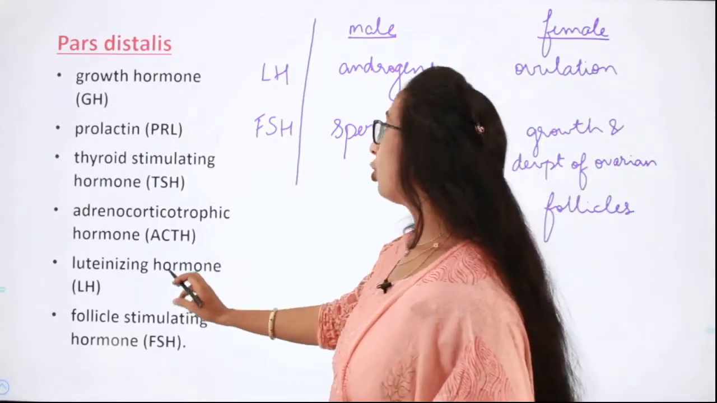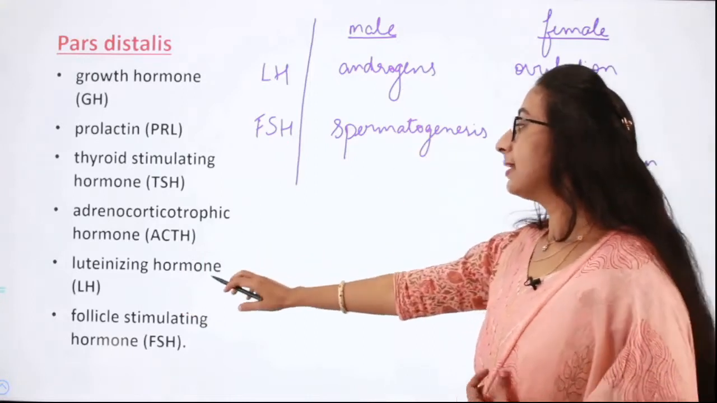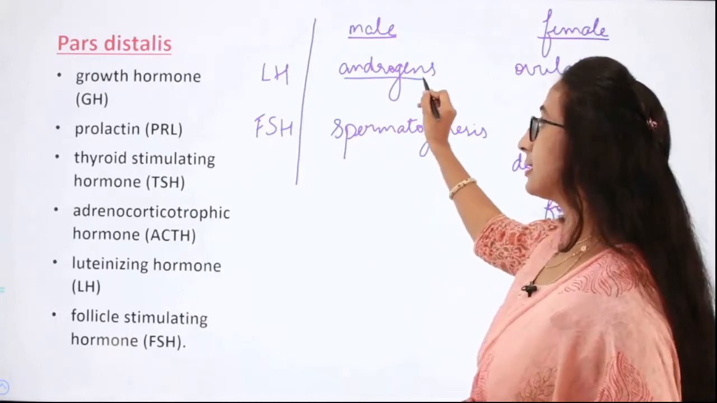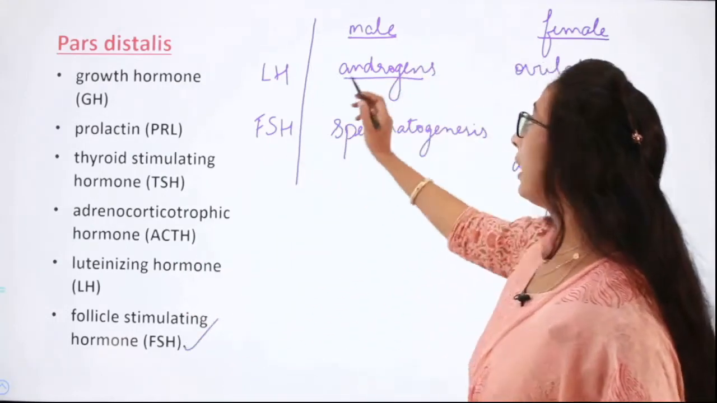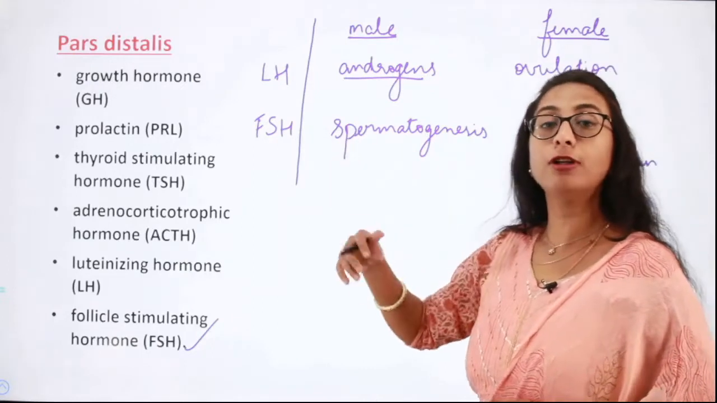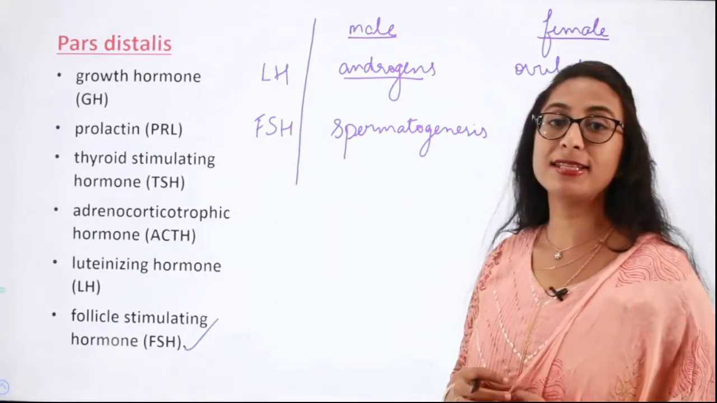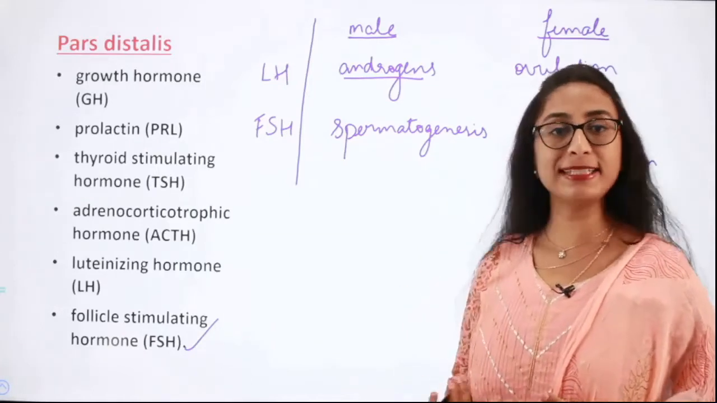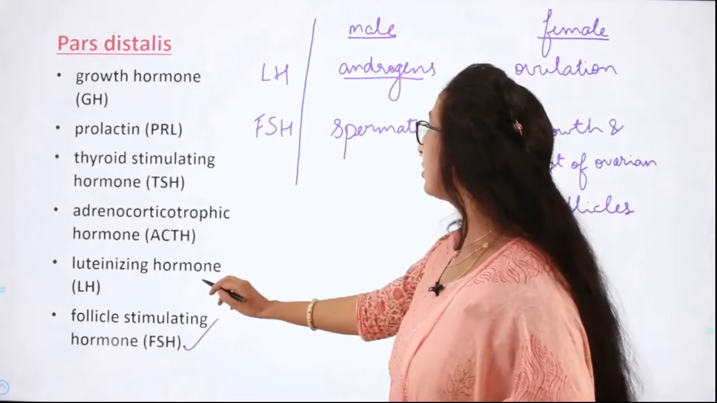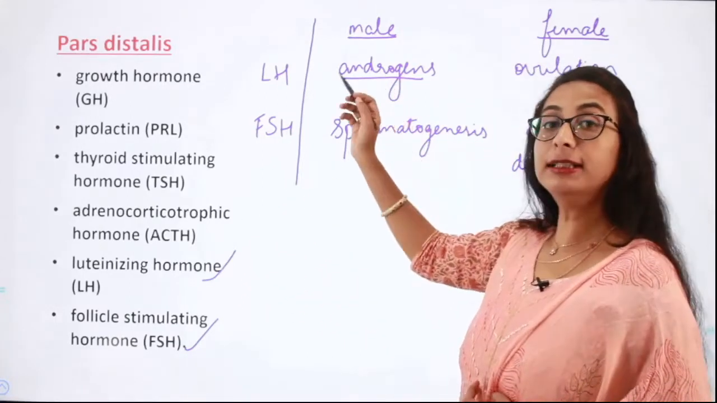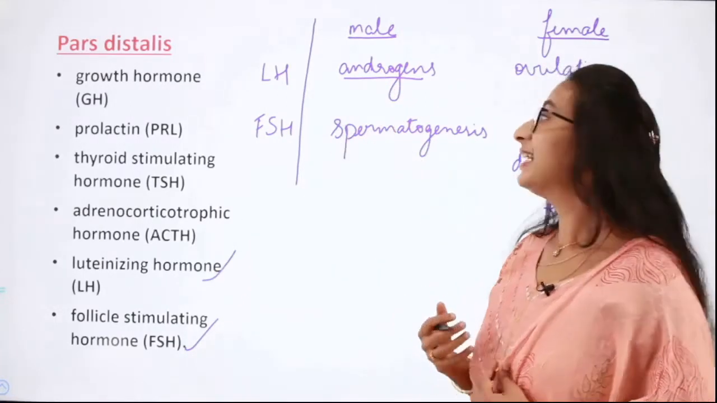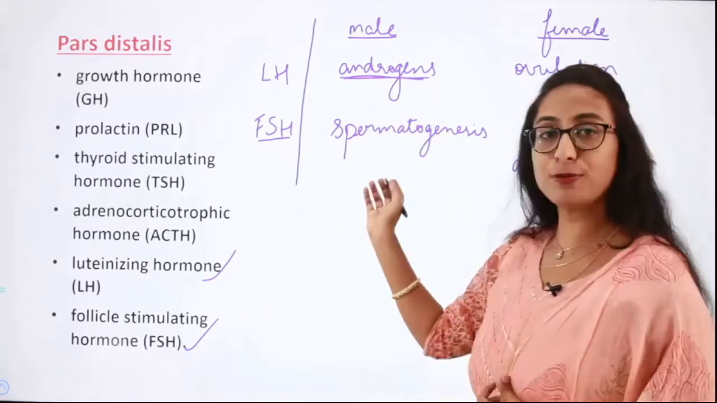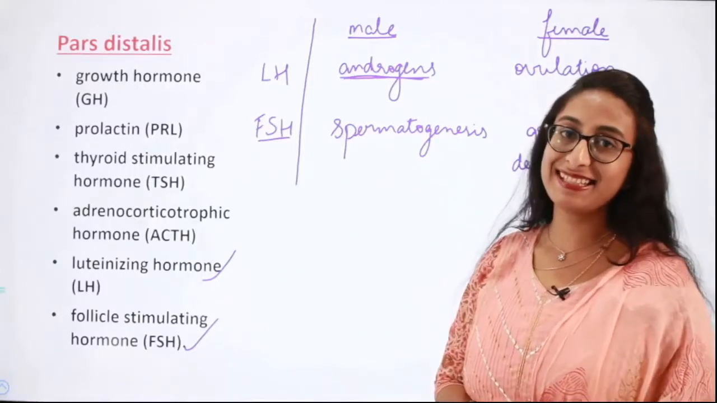So what does luteinizing hormone do in males? In males, the luteinizing hormone is responsible for the synthesis and secretion of androgens. And the follicle stimulating hormone along with the androgen is responsible for the process of spermatogenesis. What is spermatogenesis? The process of production of the sperm is called spermatogenesis.